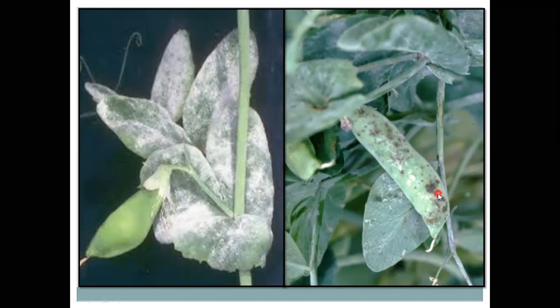This brown color represents the formation of the Clistothecia bodies developing on these infected lesions. This is the indication for development of the Clistothecia bodies. And this white color represents the formation of the conidia. White color means conidia are developed by the asexual method, and this brown color represents the formation of the Clistothecia, in which the ascospores are produced.